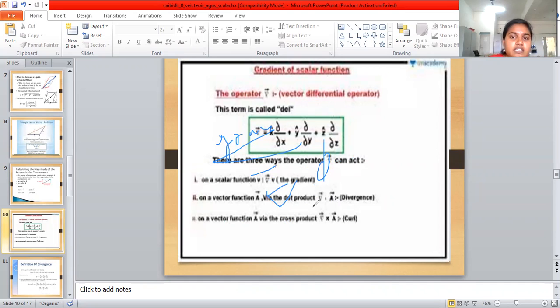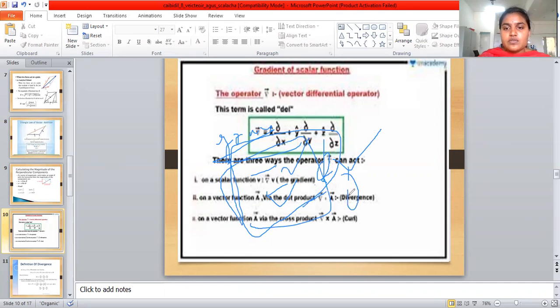The total resultant of the operator acting on any scalar field is called the gradient. Here phi is a scalar field, and del phi, the gradient of phi, is a vector field.